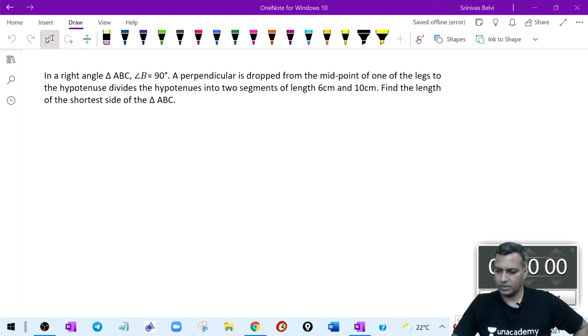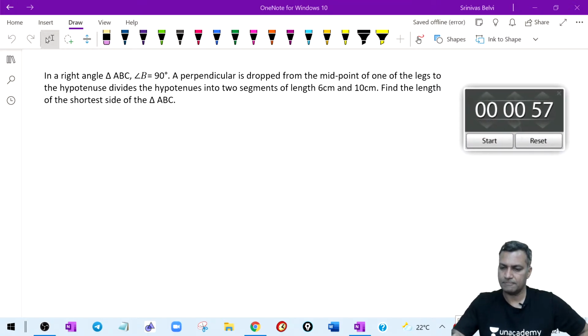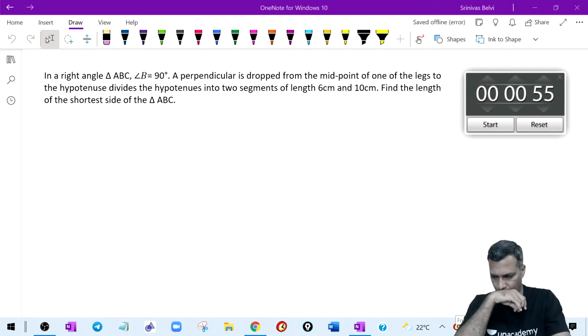Take a minute, think about this. I'll give a little more time if required. Draw the diagram carefully first.